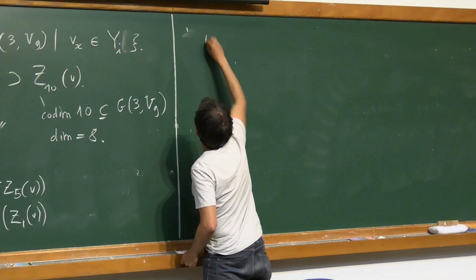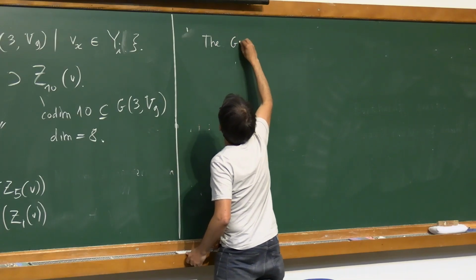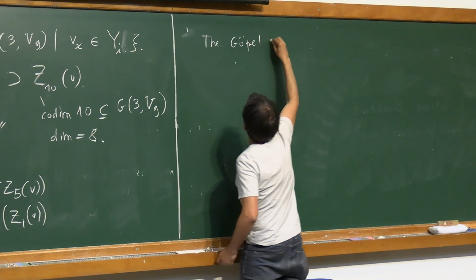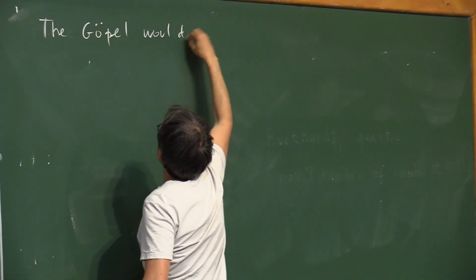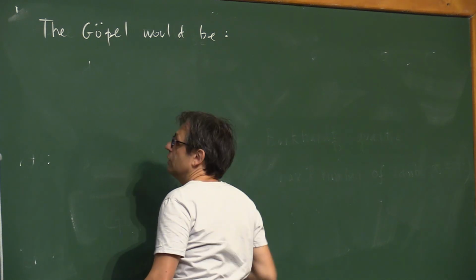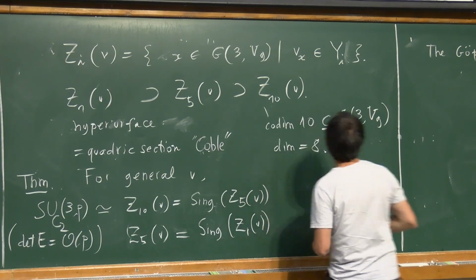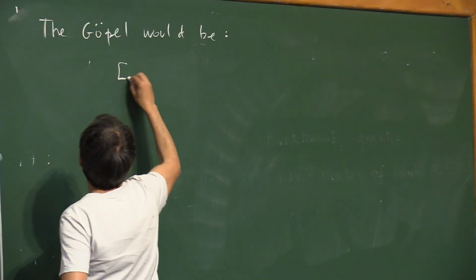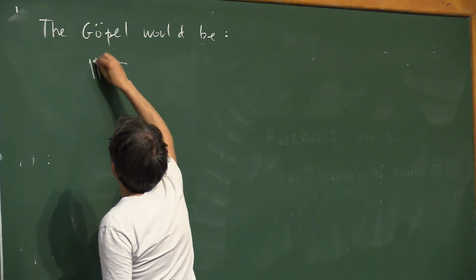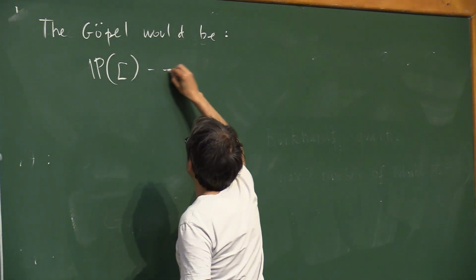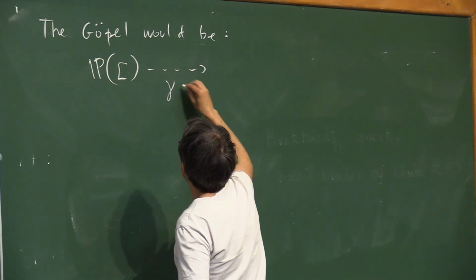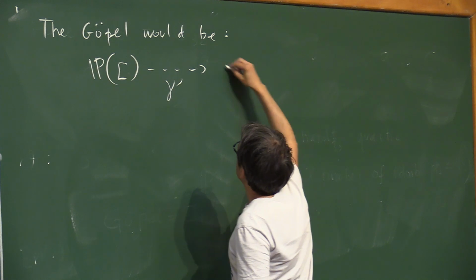So the GOPL would be another GOPL for another kind of Coble, but starting from the same guy and landing into, so maybe another gamma prime to another.